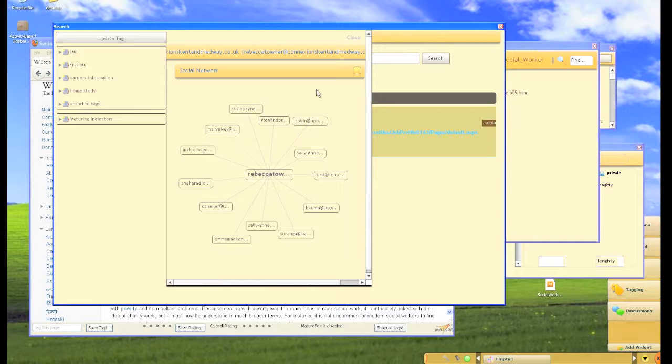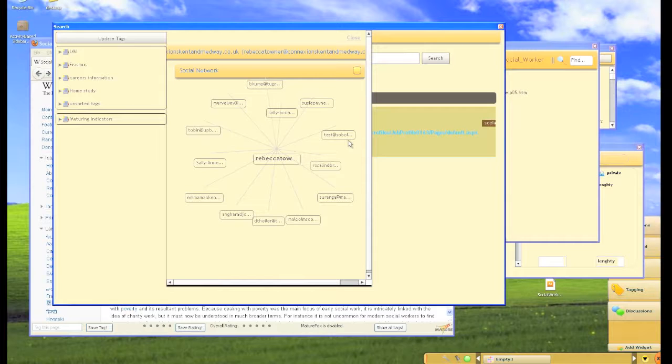Speaking of which, we have a rated and tagged collection of knowledge about social workers now, so we've accumulated some expertise. For our last task, let's tag ourselves with expertise in social workers so other people can find us. To access and tag people more easily, you can use the People widget.